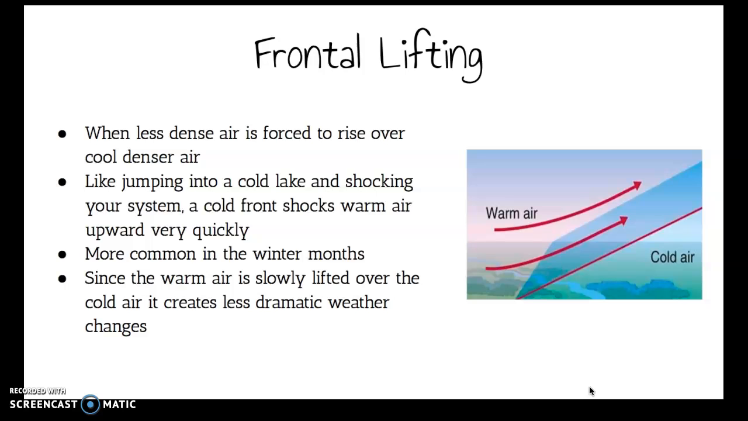Frontal lifting. When less dense air is forced to rise over cool, denser air, like jumping into a cold lake and shocking your system, a cold front shocks warm air upward very quickly. More common in the winter months, and since the warm air is slowly lifted over the cold air, it creates less dramatic weather changes.